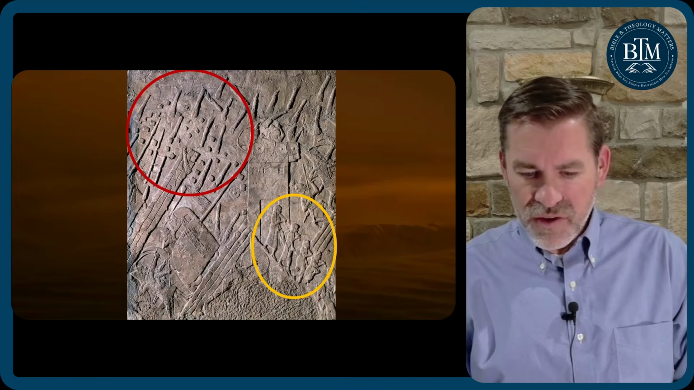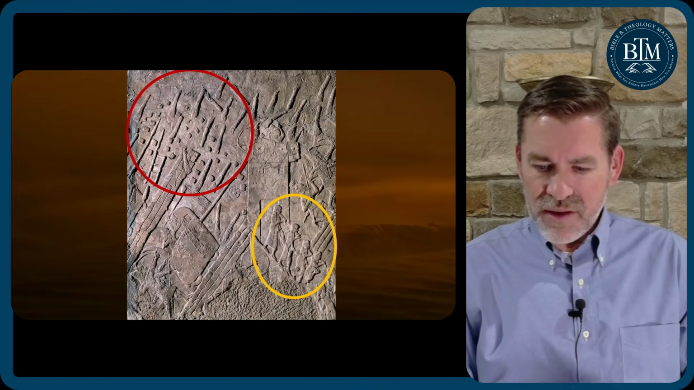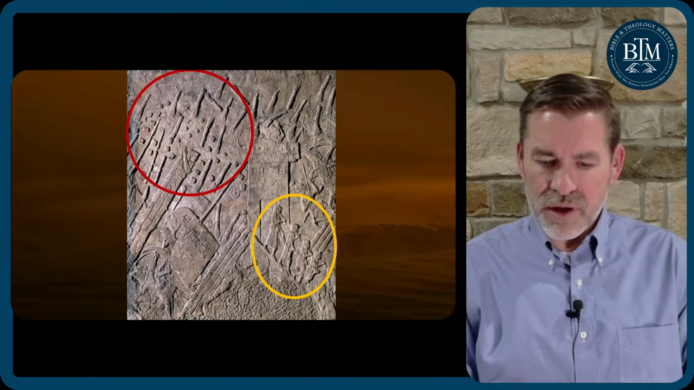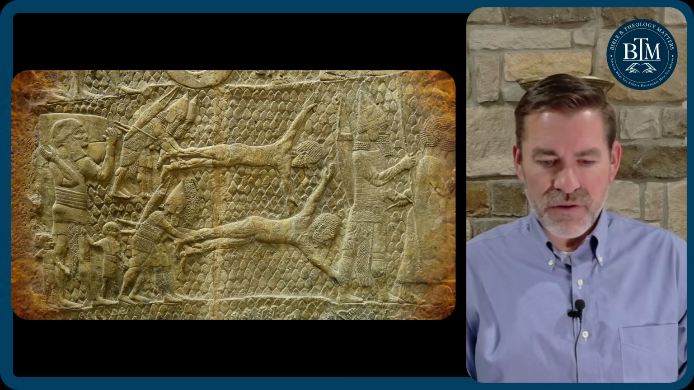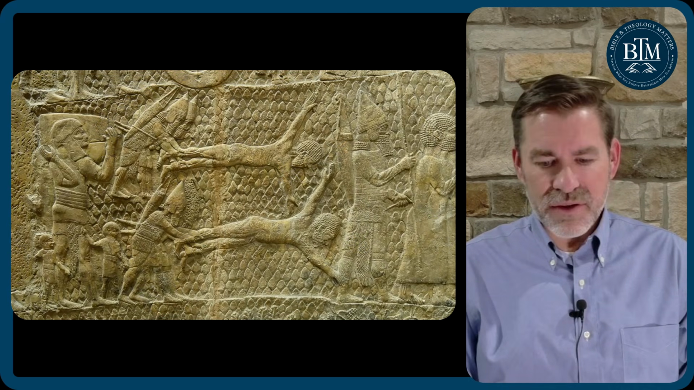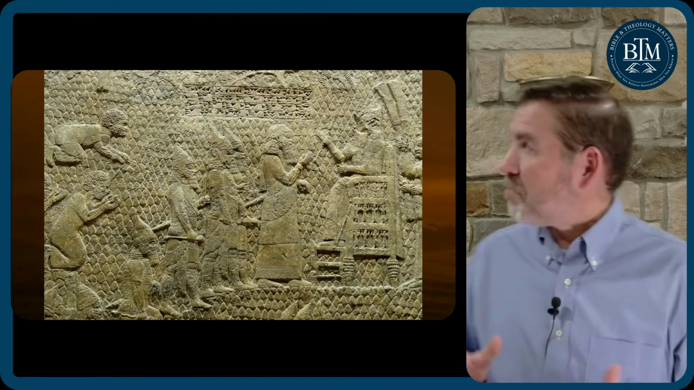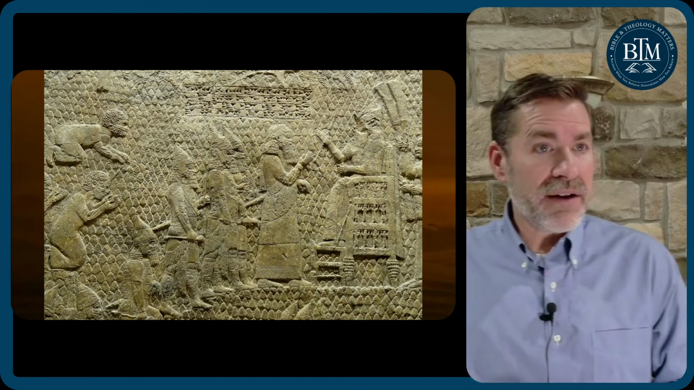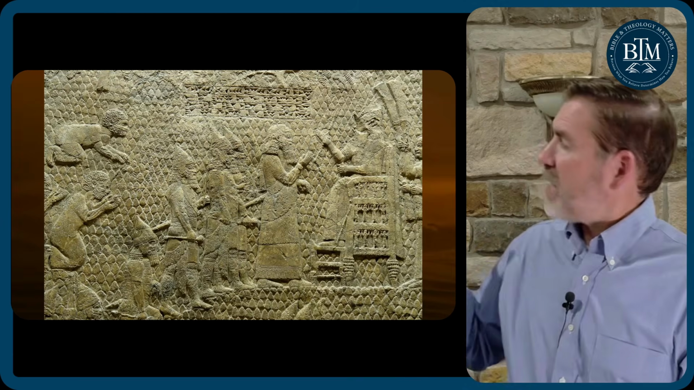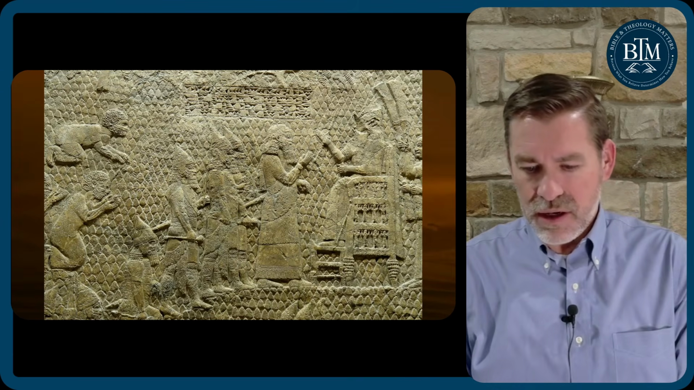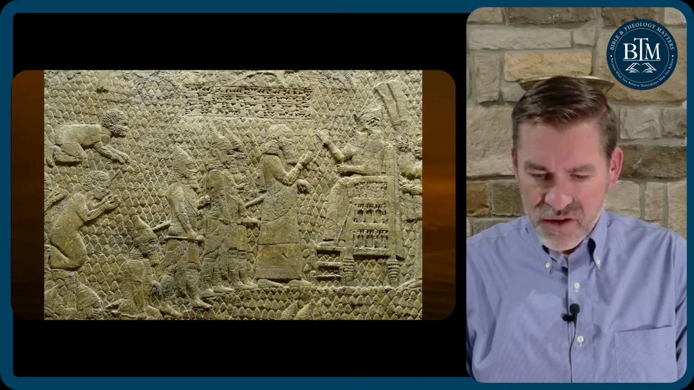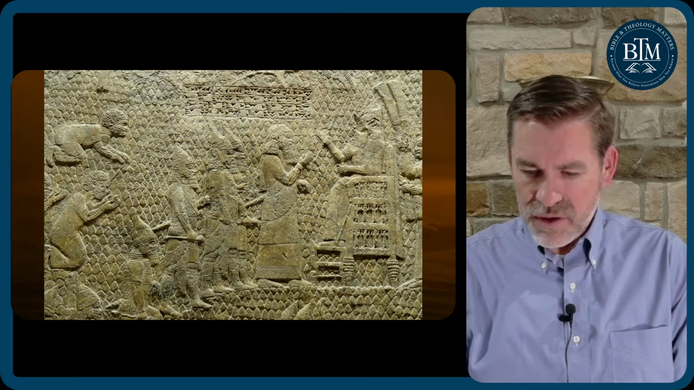You can see other citizens that are fleeing the city, and then even more that are going to be taken into captivity. What's going on here? See the men, men being impaled, others filleted alive, still others decapitated. Also depicted are people begging on the left for their lives, and others being paraded before Sennacherib and giving their possessions, spoils of war given to him.